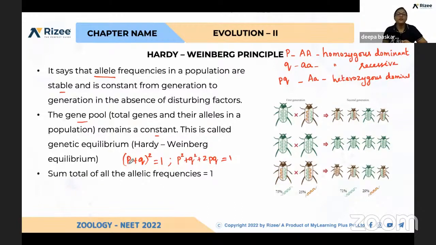So what is P here? That is homozygous dominant. Q is homozygous recessive. So what he concluded is that it remains constant, and the sum of all allelic frequencies will be 1.